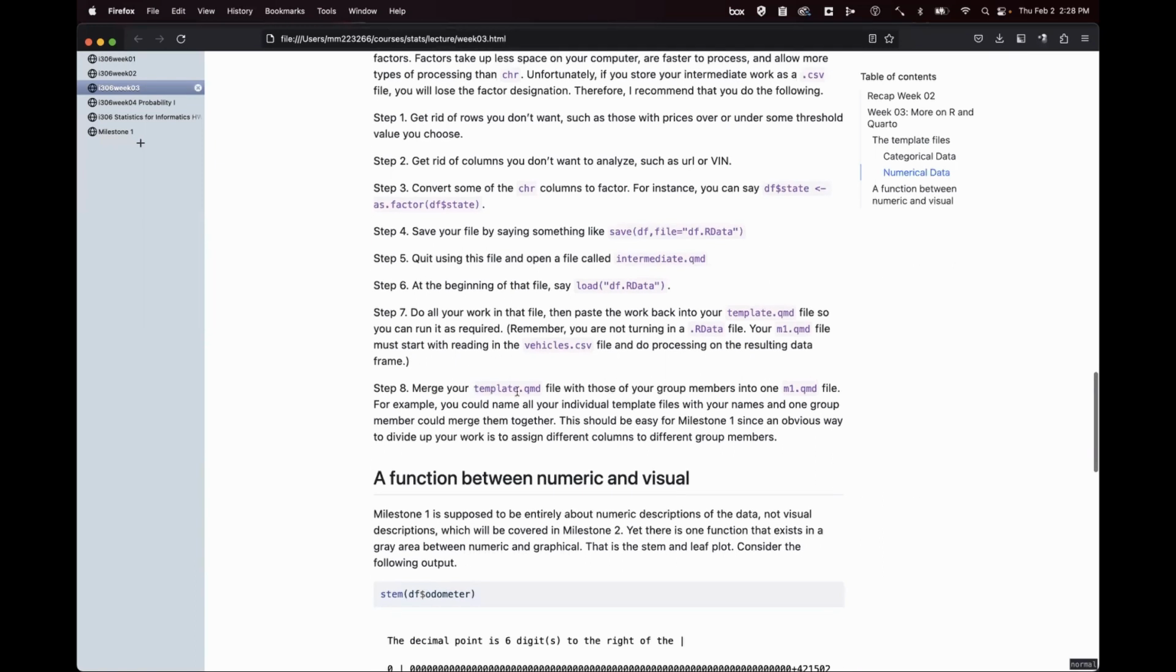And then you're going to merge your template.qmd file. Maybe you name it with your initials or something like that, and you merge it with your group members into one m1.qmd file. So yeah, it just says here that it's obvious to divide your work by different columns assigned to different group members.